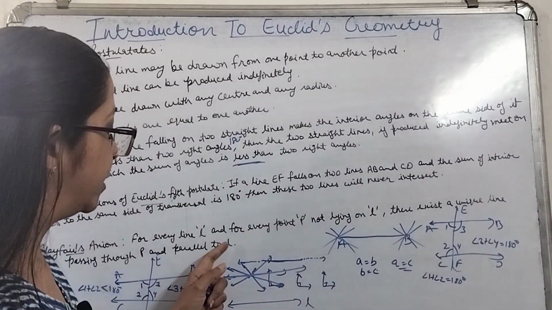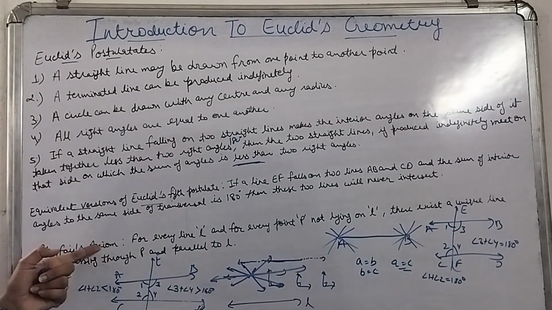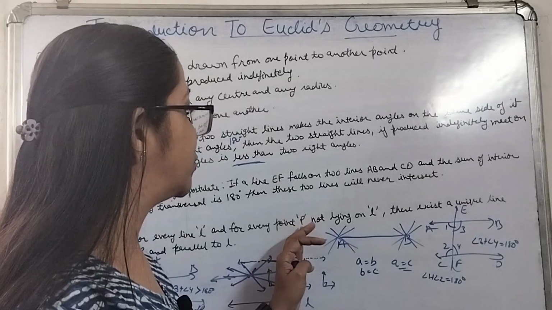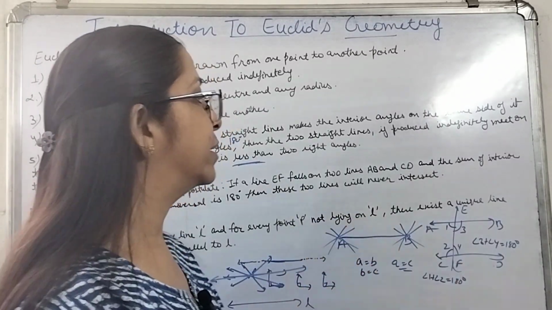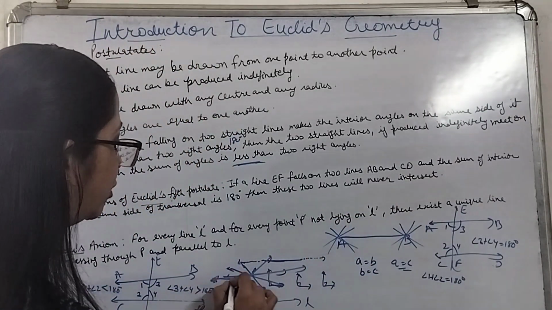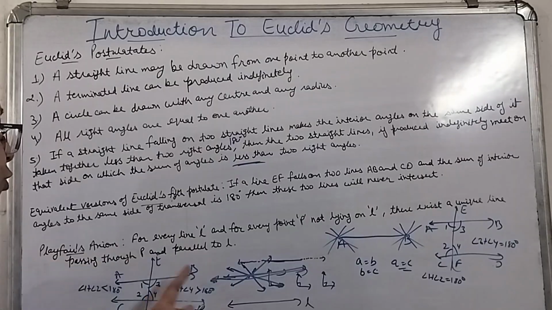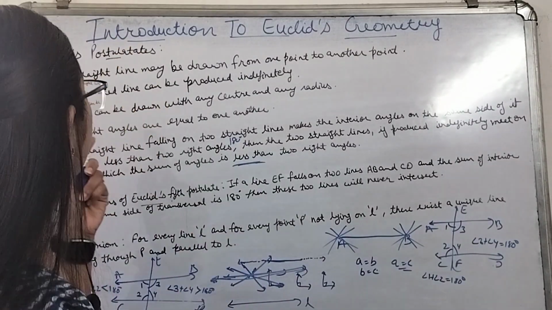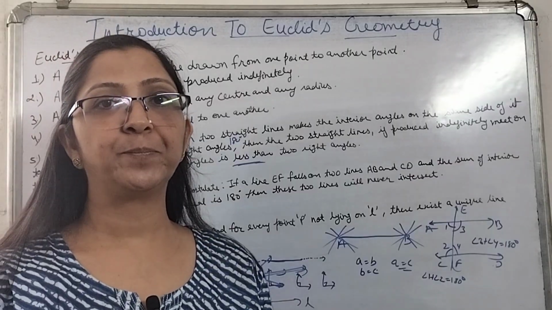So according to Playfair's axiom, for every line L and for every point P not lying on L, there exists a unique line. This will be the unique line passing through P and parallel to L. So these are Euclid's postulates.